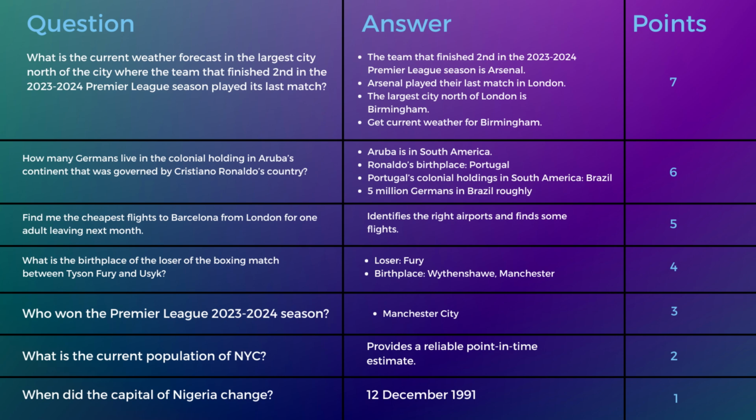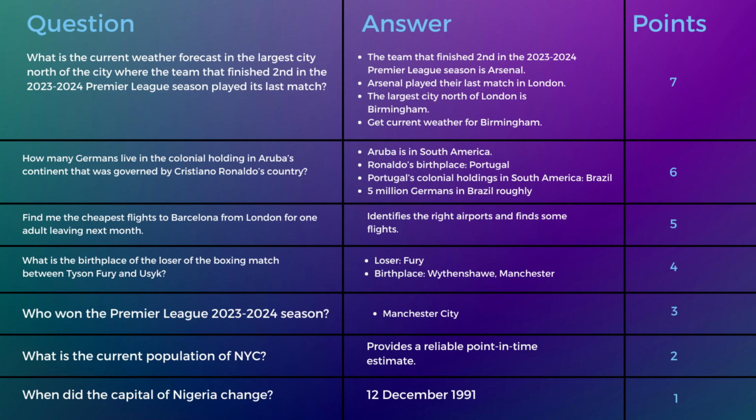Question 5, we passed. We managed to identify some flights. Question 6, so I initially said that I was going to award a pass to question 6, but actually I didn't get to the right answer. It got close, and I think this is the closest that any model has gotten. So for question 6, I am going to award half points. And question 7, we didn't get to the right answer. So in total, the 8x7 model got a total of 11.5 points.